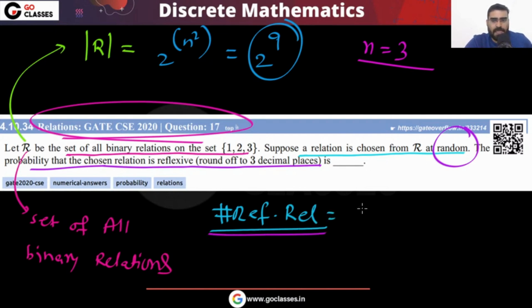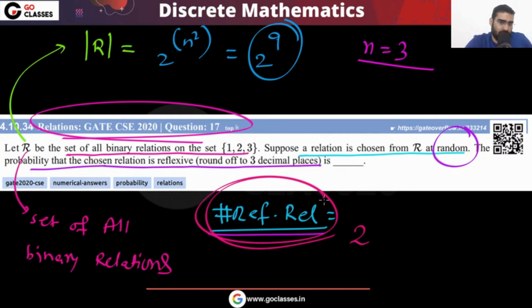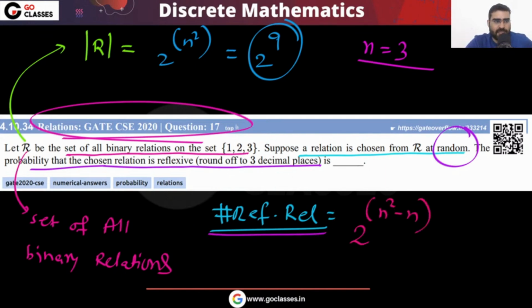Remember, in a reflexive relation, all the main diagonal entries will be 1. So the number of reflexive relations will be 2 power n square minus n. That is 2 power 3 square minus 3, basically 2 power 6. So you have these many reflexive relations. R is the set of all binary relations.